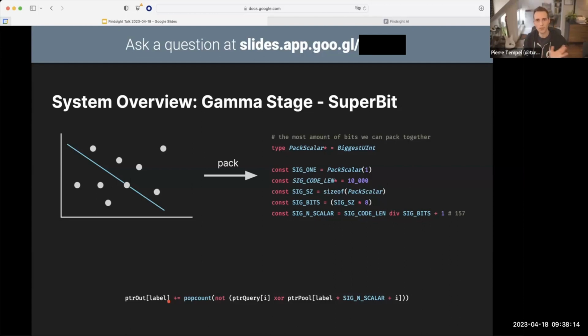But we don't stop there. We can also now, since we're only working with 157 components instead of 1600 components, unroll this loop. In Nim, we can do this with a static for. So we basically end up at compile time with 160 lines of code. And these instructions are small enough that all of that inner loop can fit into the instruction cache in the CPU. And we get a bit more performance than if we were to do this in a loop.